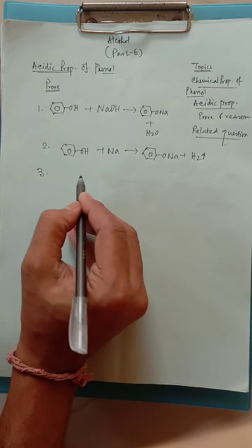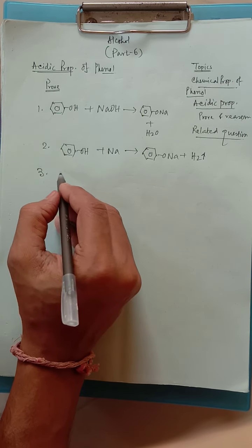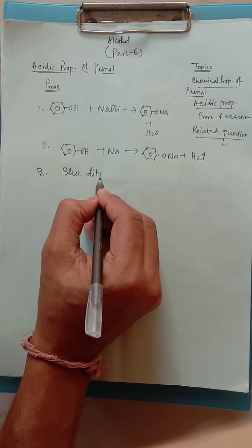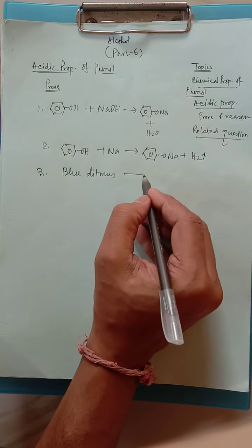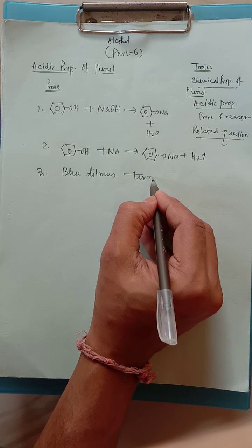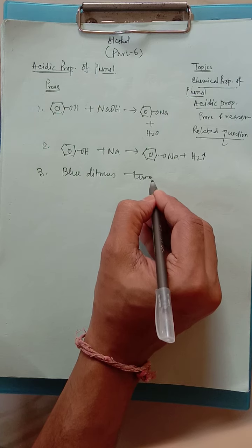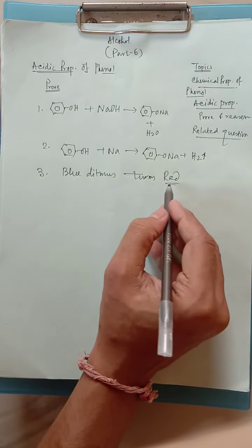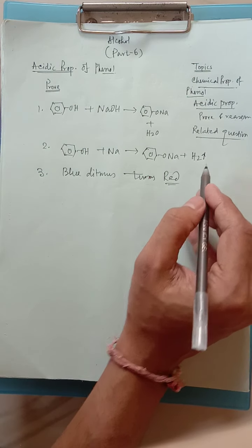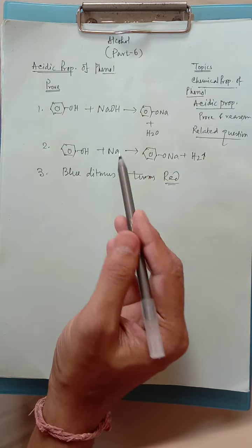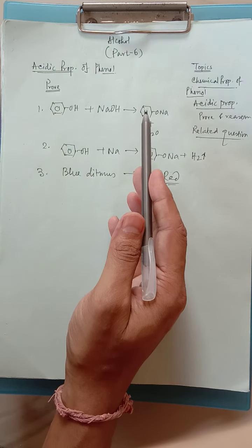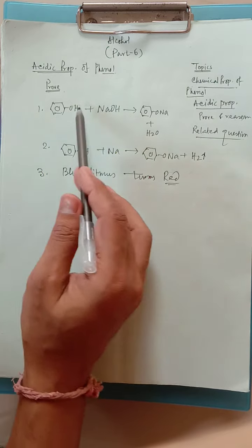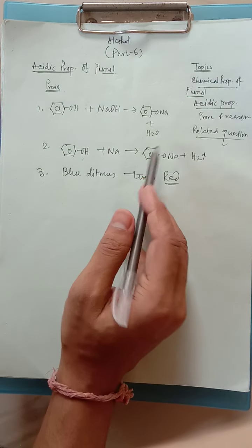Another one we can write: blue litmus turns red in the presence of phenol. So if the question is asked how we will prove that phenol has the acidic property, whenever proof is asked, this can be the answer.